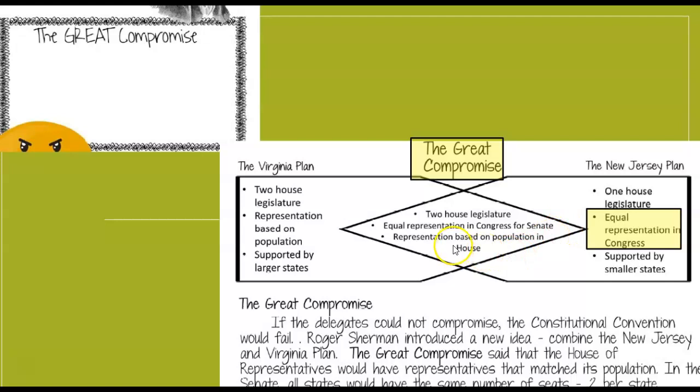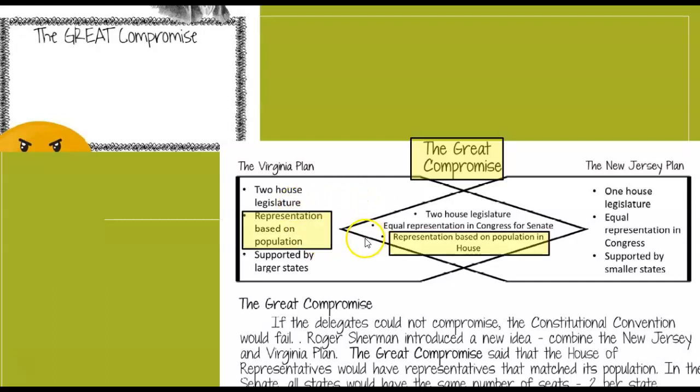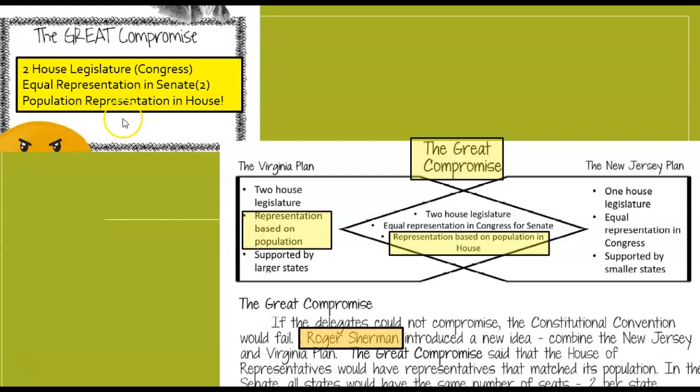And then finally, in the compromise that dealt with the legislative branch, they want representation in the House based upon population. That would be from the Virginia Plan. So you can sort of see it's a mix and match, a little bit more Virginia Plan than it is New Jersey Plan. And it's the work of Roger Sherman from Connecticut. So what you can have up here, and you can stop the presentation anytime, these are the answers you should have up in this box.